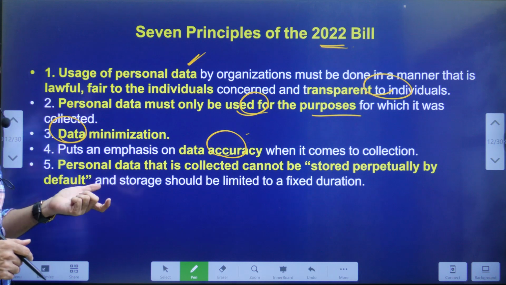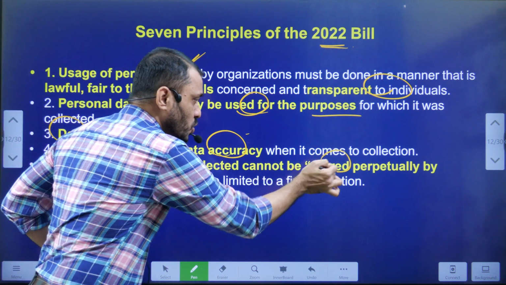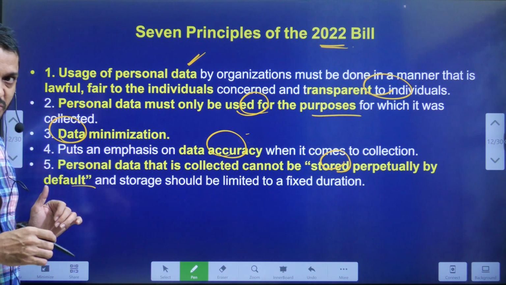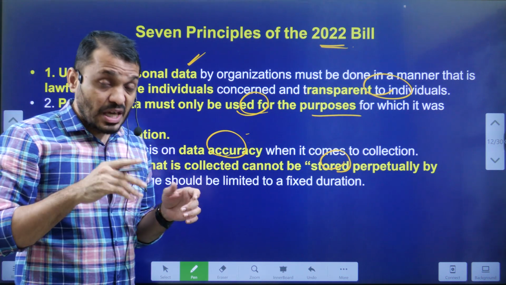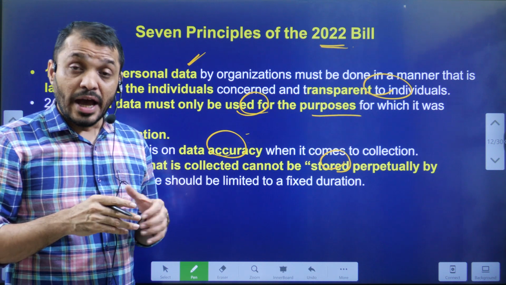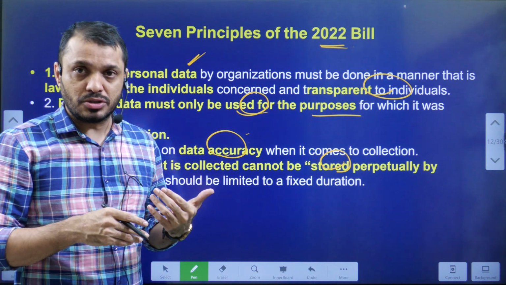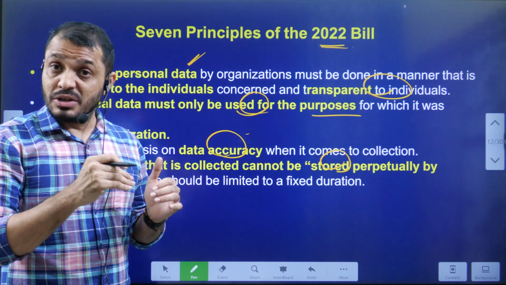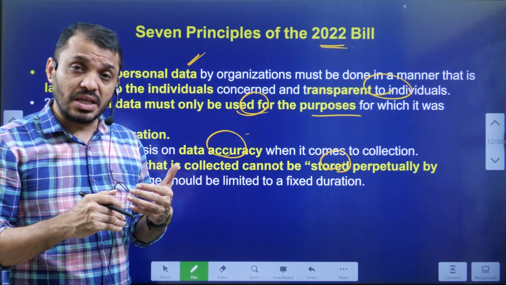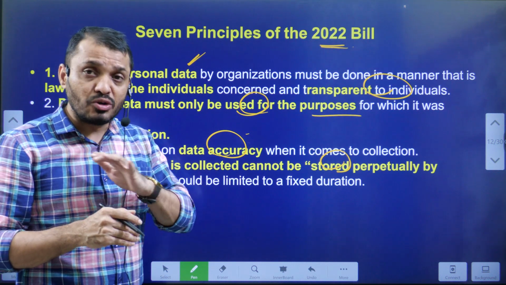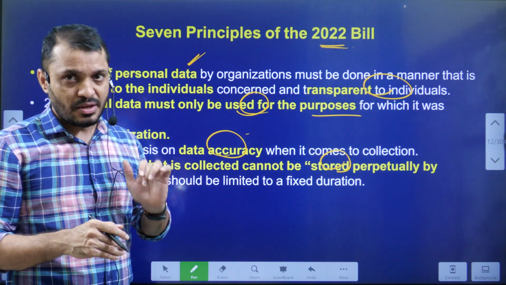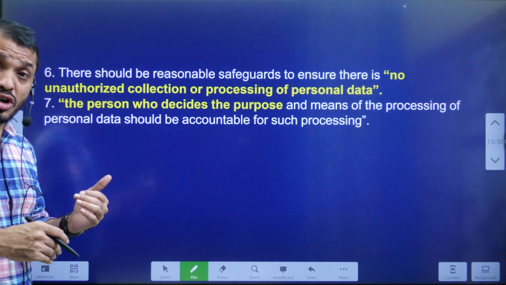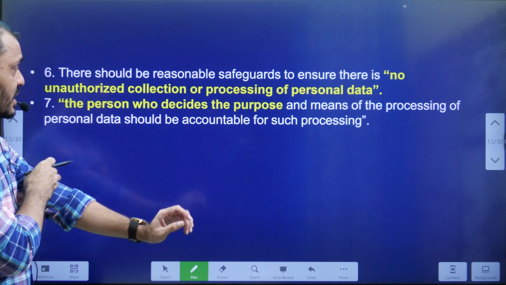And the fifth principle is the data should not be stored for an unlimited period of time. It should be stored only for a limited period. For example, if you have an account on Facebook and you don't want to use that account, you are deleting or deactivating the account, you don't want your information with Facebook. So obviously, when you delete your account, all your information should be erased from Facebook. This is an example only. That means our data should not be stored for an unlimited period of time.